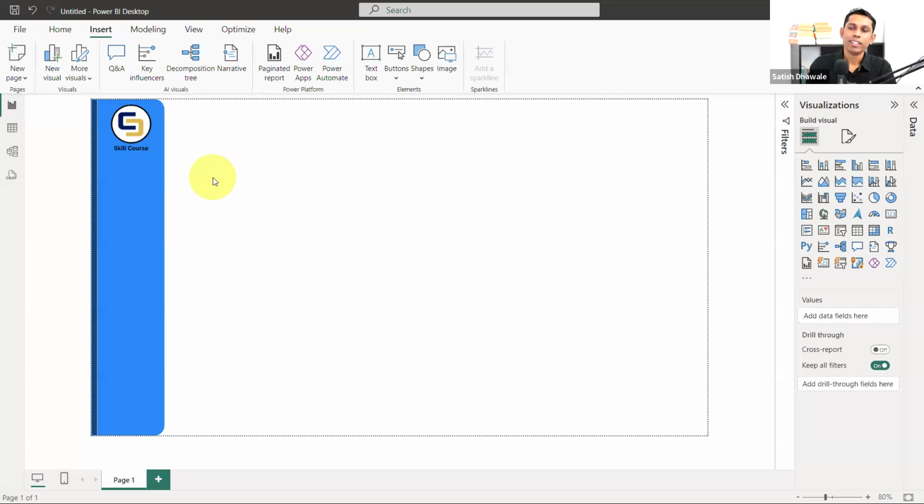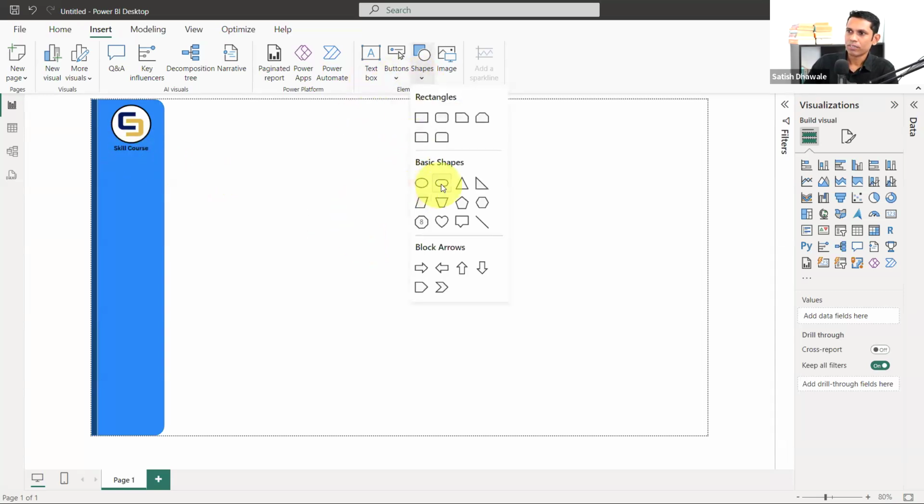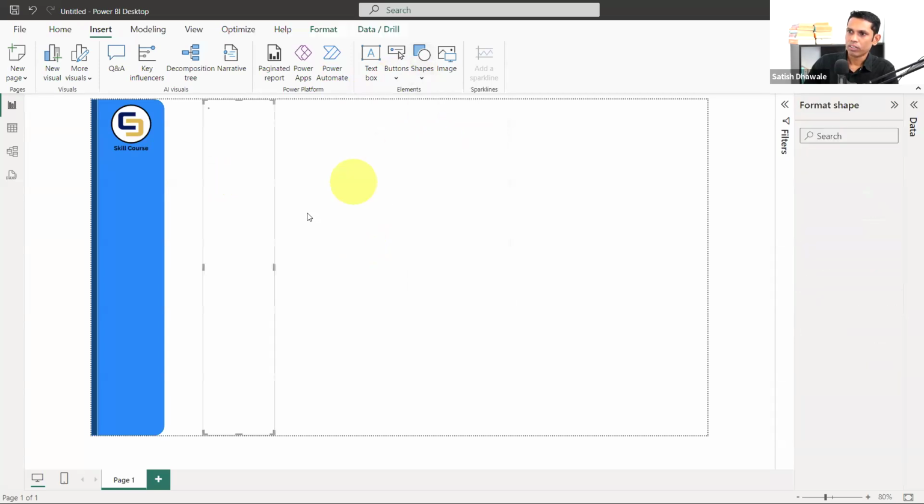So now the next one. I'm not able to see the skill course text because it is in black. So I'll do one thing. I'll add another shape. There are a lot more options you can use. I'll add another rectangle or rounded corner shape this way. This is the thing that you can do. I can keep it over here.